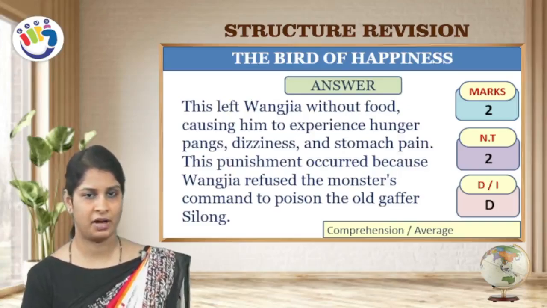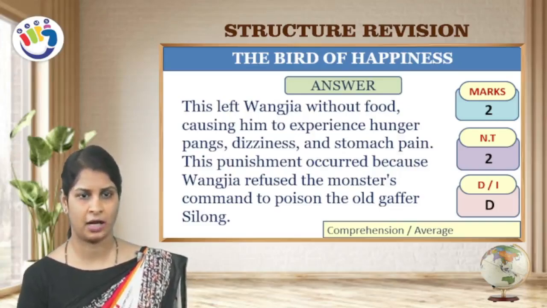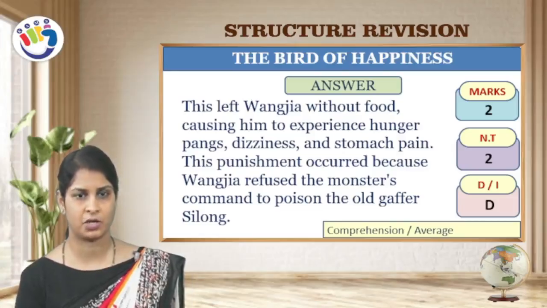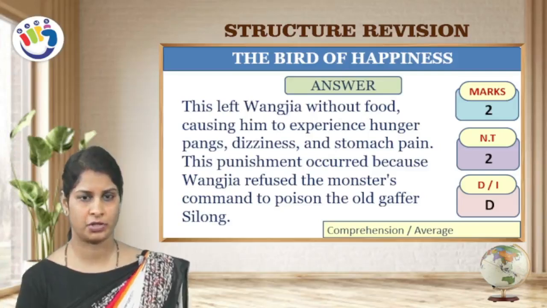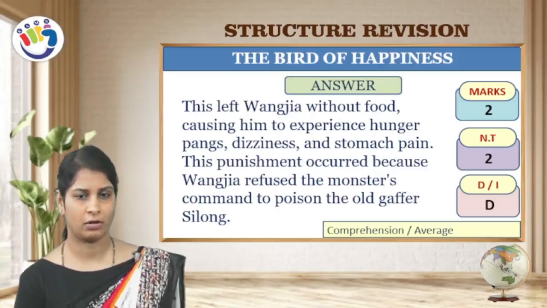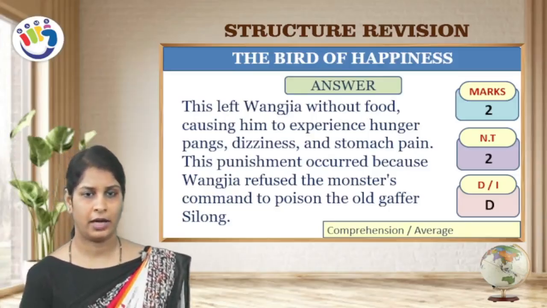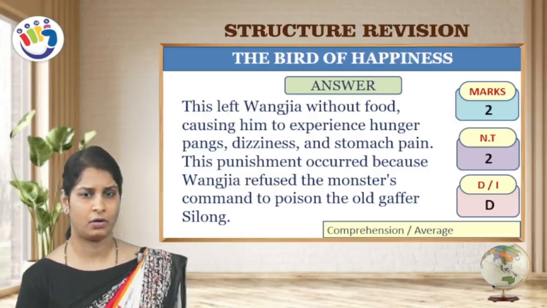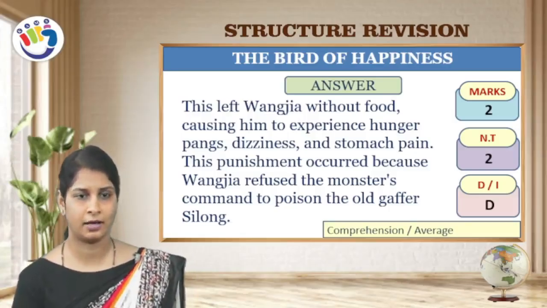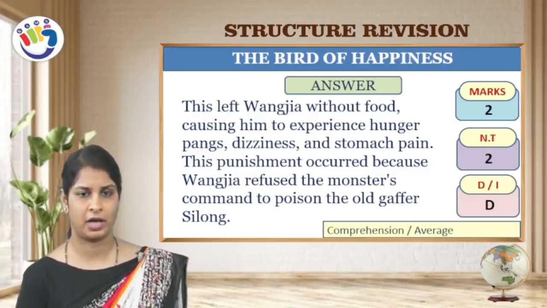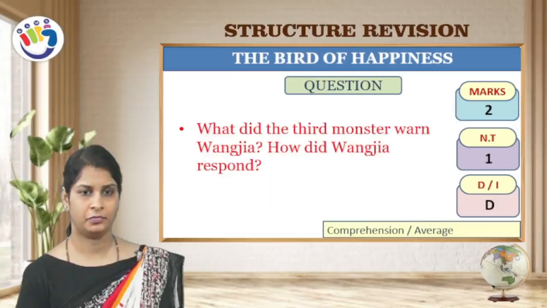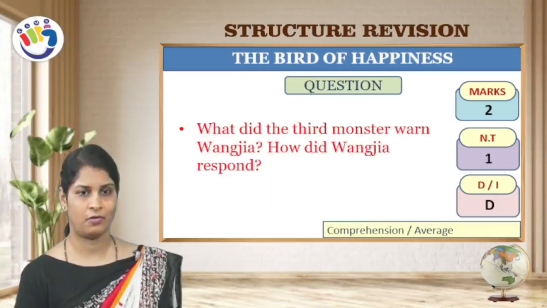This left Wang Zia without food, causing him to experience hunger pangs, dizziness and stomach pain. This punishment occurred because Wang Zia refused the monster's command to poison the old Gaffer Silong. Old Gaffer Silong is a grandpa, and because he did not obey his condition, he was punished to experience the hunger pangs, dizziness and stomach ache.